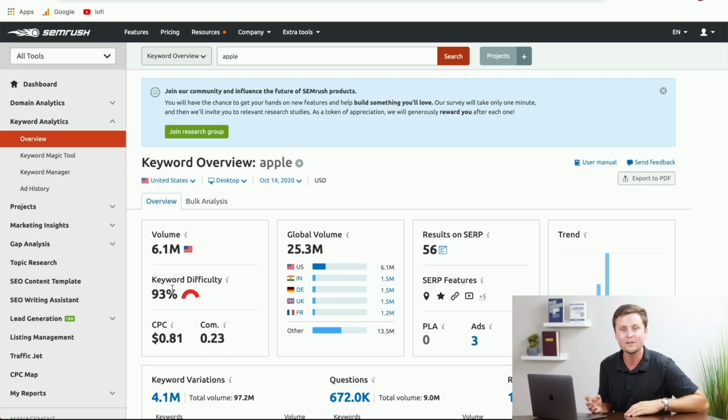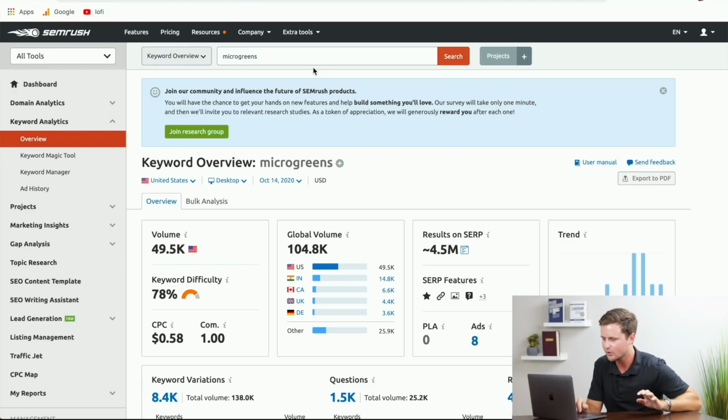So I'm going to do a bit of digging here and I'll come back when I have 3 to show you. All right, just like that, I've searched a few up here and I opened up 3 tabs with 3 separate niches that have good numbers. I'll explain to you why here. So the first one here is microgreens.